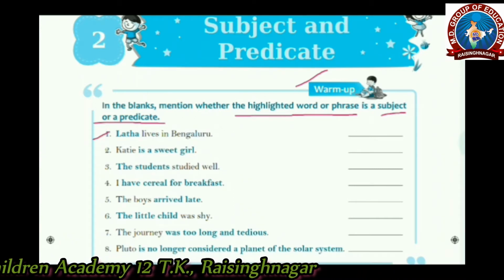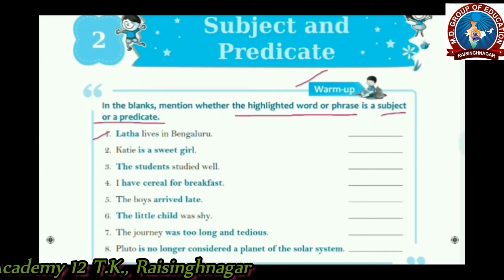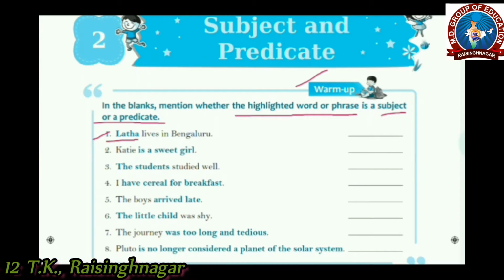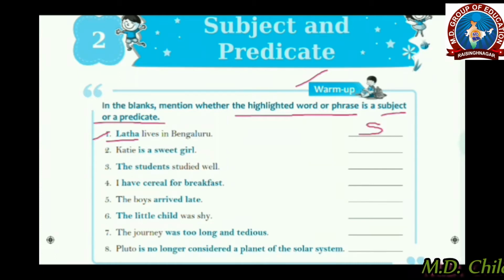The first one is Lata lives in Bengaluru. Here the highlighted word is Lata, and as you all know, a subject is a noun or pronoun. So Lata is a noun, so it's a subject. The second one is Katy is a sweet girl.